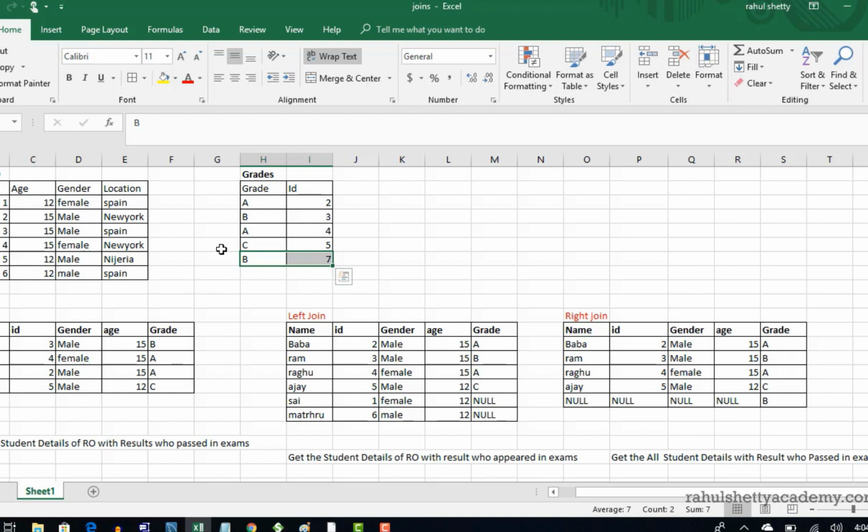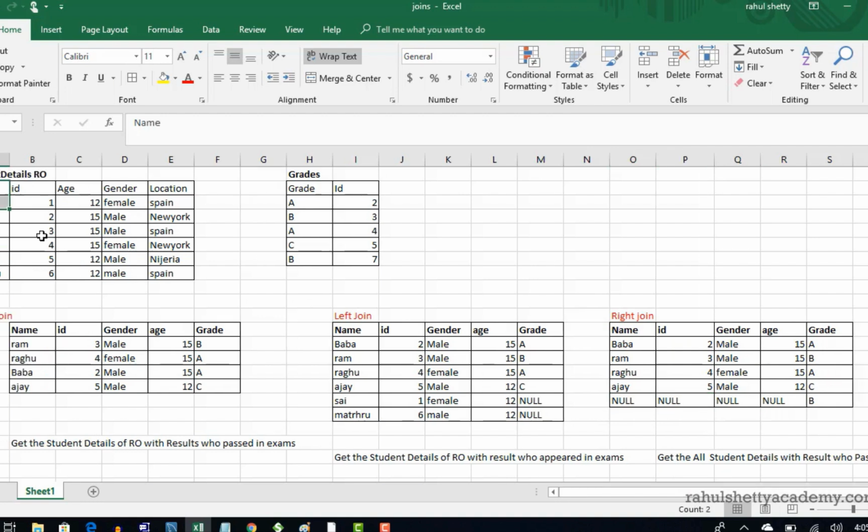So when you try to give that, but you don't have a left join here with organization details, he might not belong to Rahul organization, but if you still want to report it, report as nulls. Because you won't have access to another organization's table, right? You are restricted to only the RO table, which is the Rahul organization. In this case, when someone asks you to pull out the results of all the people who passed in exams, you should give all the details, but as there is no mapping found, you give null.